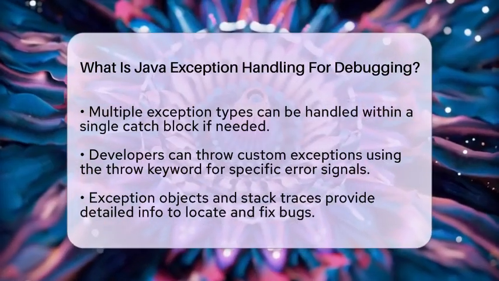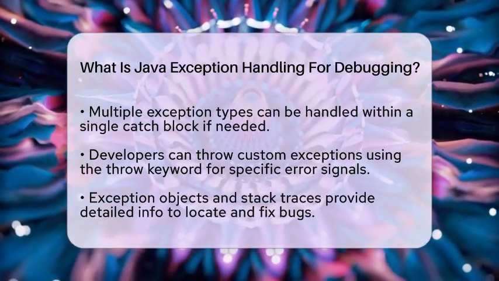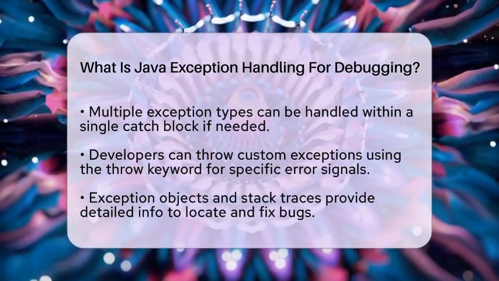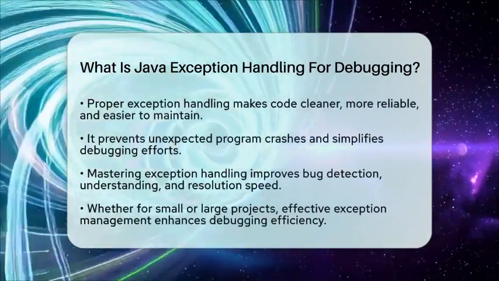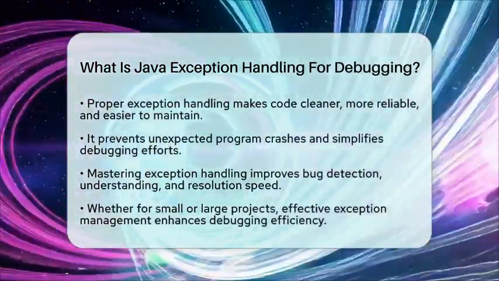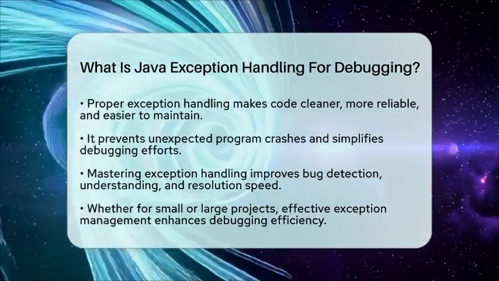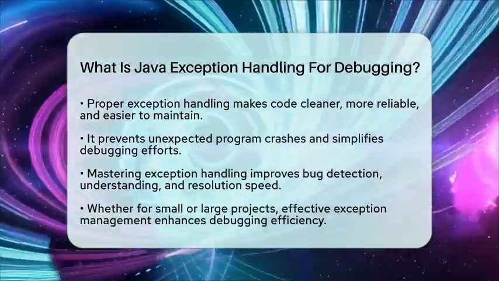From a debugging point of view, exception handling is a powerful tool. It prevents your program from crashing unexpectedly and gives you detailed information about what went wrong. The exception object and the stack trace tell you exactly where the error happened and what caused it. This makes it easier to find bugs and fix them quickly.